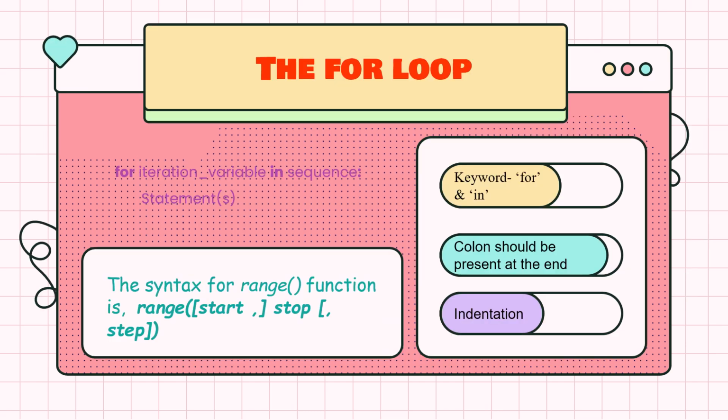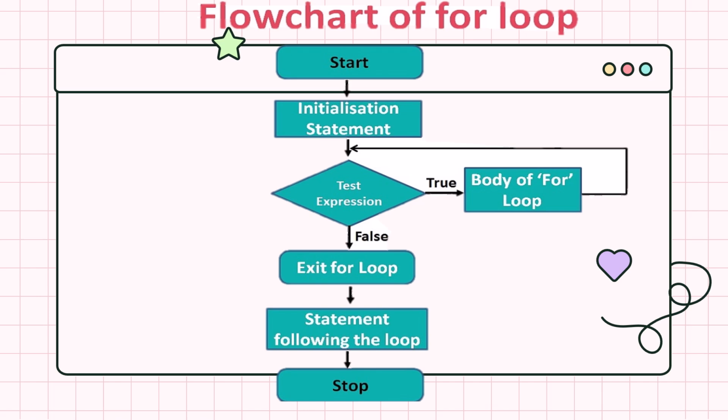A for loop in Python is used to iterate over a sequence of items such as a list, tuple, string, or range. And it executes a block of code for each item in the sequence. For loops are particularly useful when the number of iterations is known in advance. This is the general flowchart for the for loop.